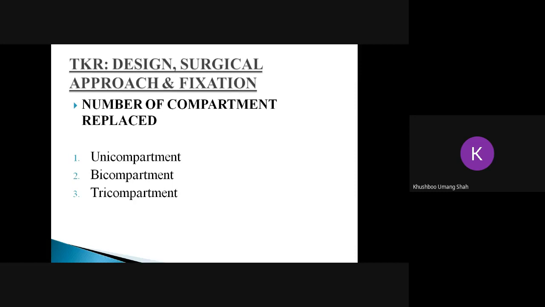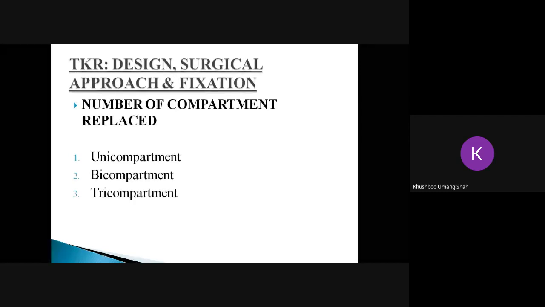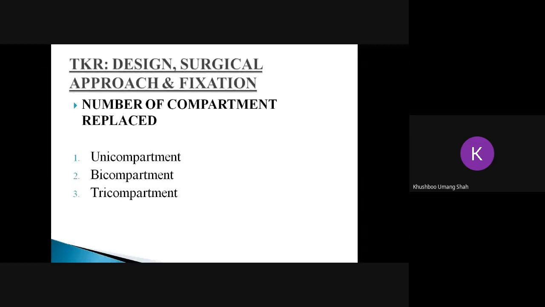See, there are patients where only the medial condyle of the femur has osteoarthritis. Some people will have only the lateral condyle of the femur affected. So if the person has osteoarthritis or degenerative changes in one compartment, the person will go for replacement of only that area, that is unicompartmental TKR. Next slide, sir, please.